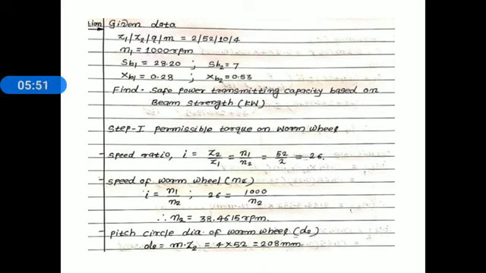Next, pitch circle diameter of worm wheel D2 is equal to m into Z2. M is 4 and Z2 is 52. That is given, and we get the pitch circle diameter of worm wheel 208 millimeter.